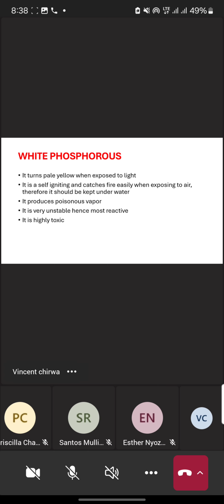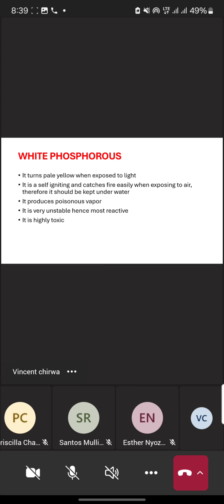Another fact about white phosphorus, it produces a poisonous vapor. Then it is a very unstable phosphorus, hence it is most reactive. Then it is also highly toxic.